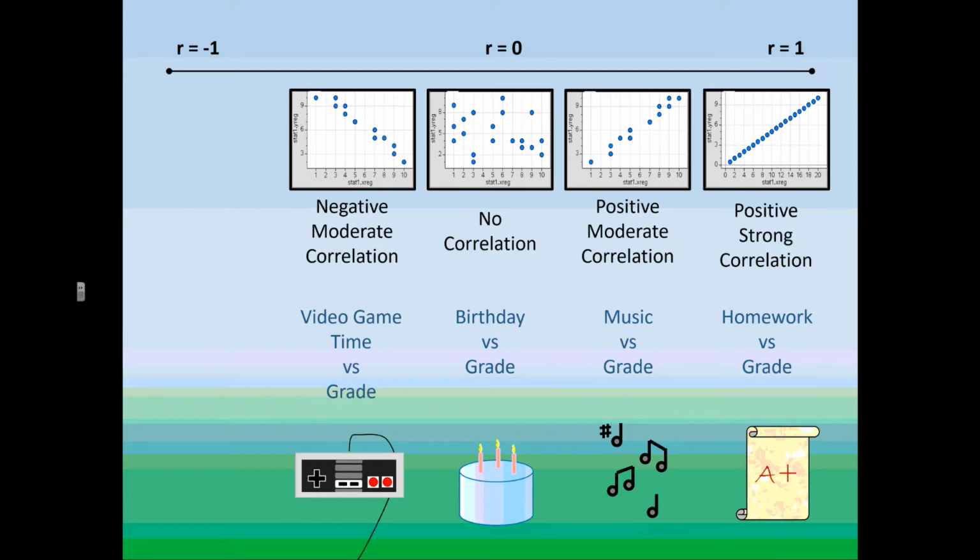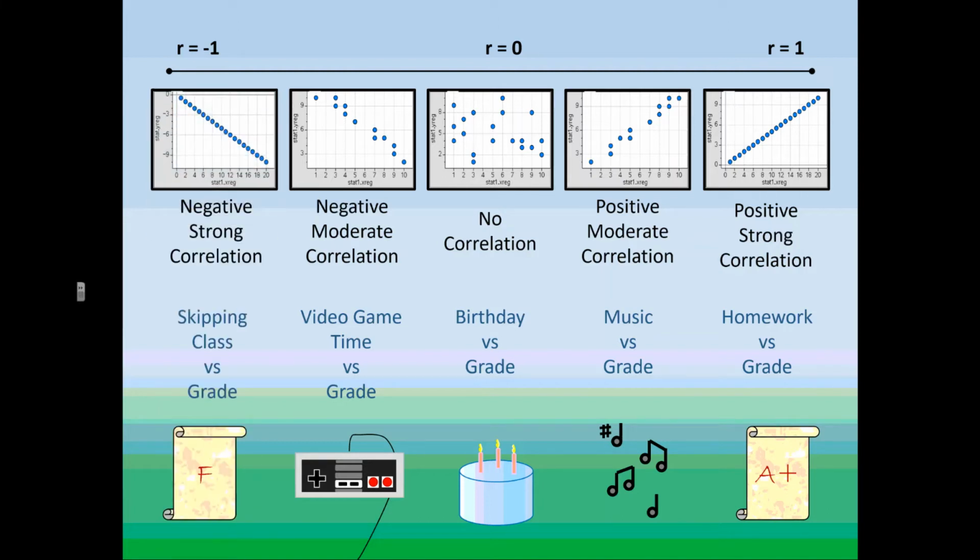Then we have a negative moderate correlation. The bubble's not exactly on the line because, of course, there will be some people who are more likely to be outliers depending on the video game and depending on their original grades. And then, of course, we have negative strong correlation.